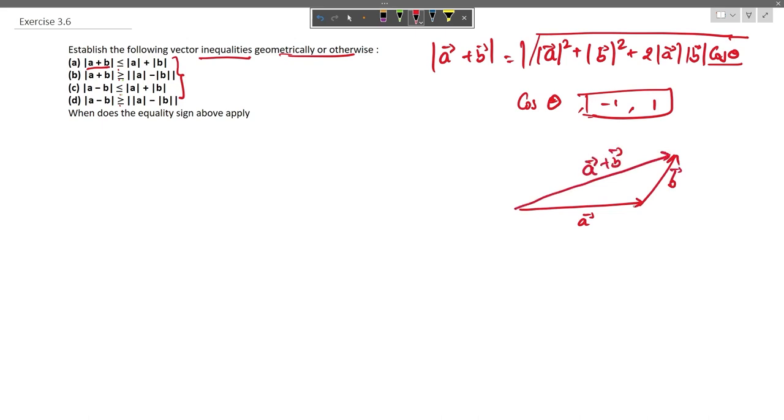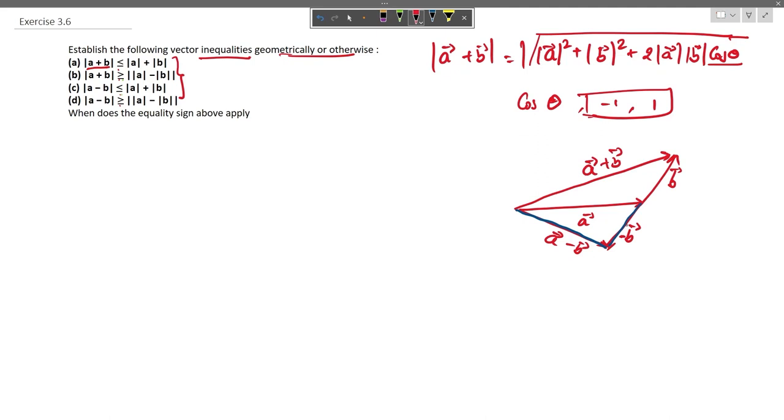Now for the subtraction, if we invert vector B, then we get minus B vector, and this represents A minus B. This relation is going to hold good for both cases. The difference would be just in the sign, A minus B.